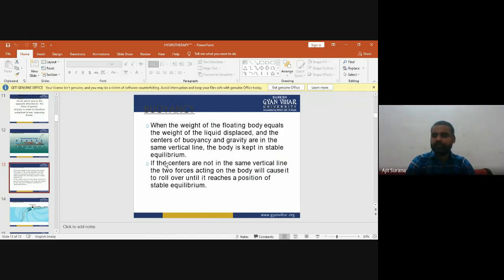When the weight of the floating body equals the weight of the liquid displaced, and the center of buoyancy and gravity are in the same vertical line, the body is kept in stable equilibrium.